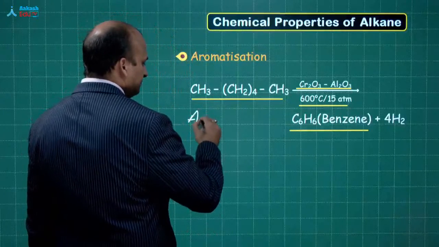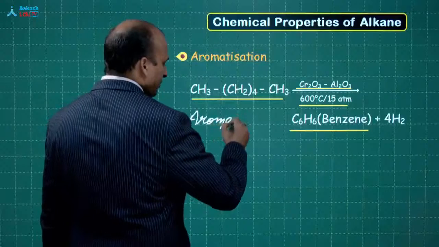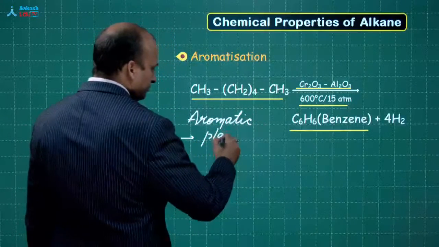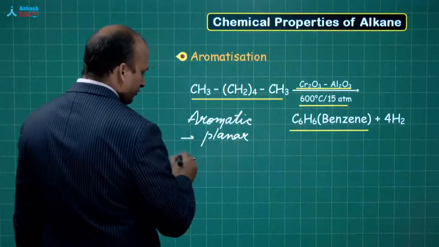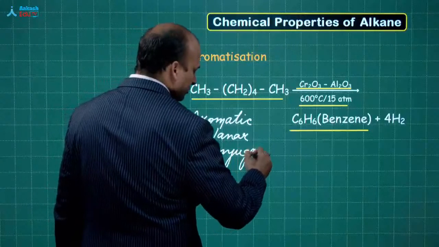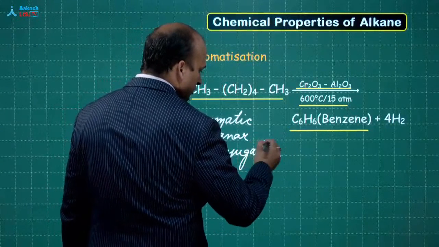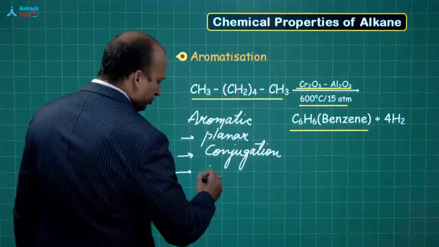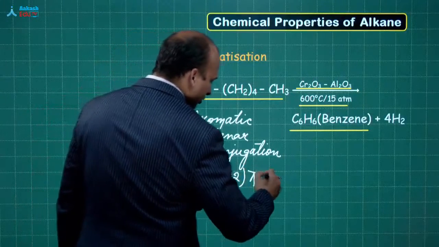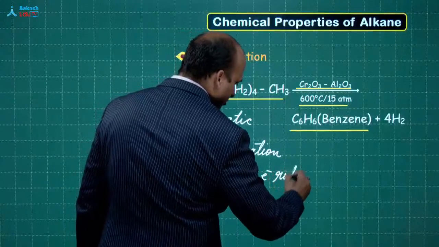Aromatic compounds are those which are planar, which have conjugation, meaning alternate presence of single and double bond, which follow the 4n plus 2 pi electron rule, that is Huckel's rule.